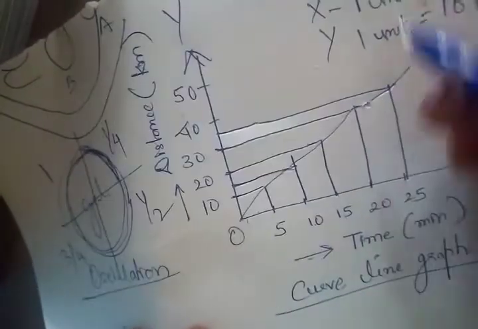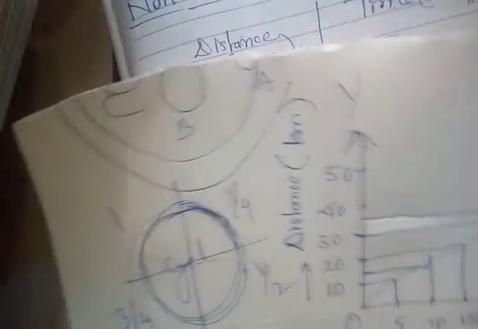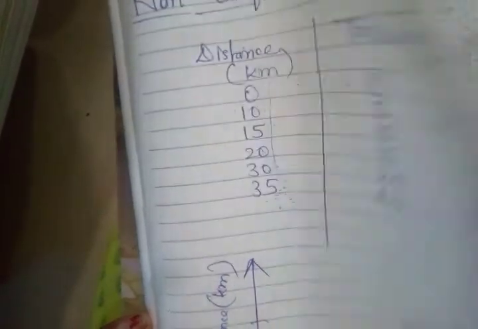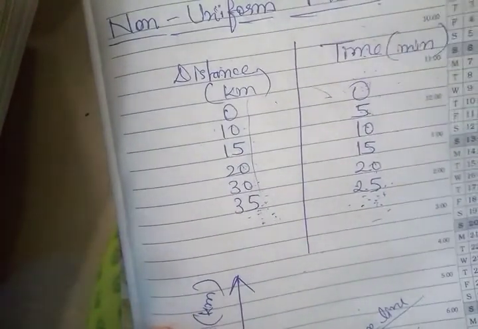So in non-uniform motion we are getting a curve line graph, and in uniform motion we are getting a straight line graph. So this is all about non-uniform motion. So here that chapter is over. Next time we are going to discuss question answers.